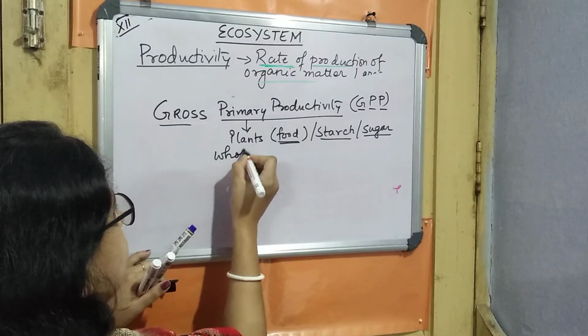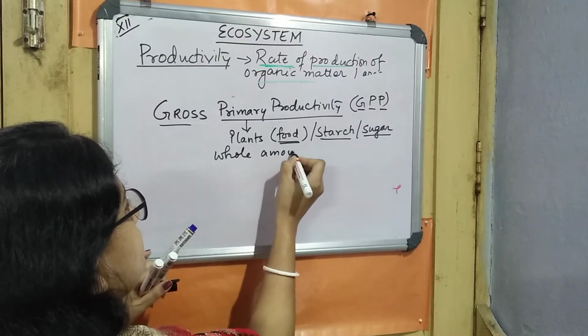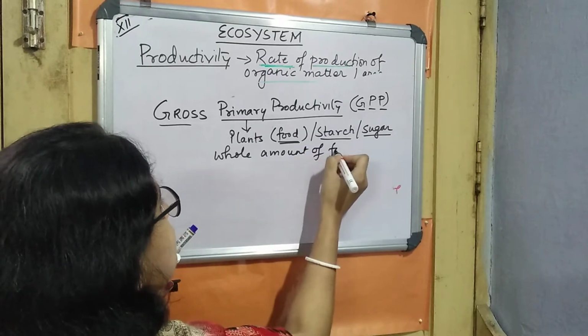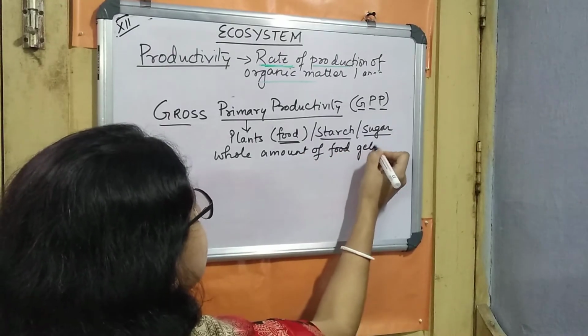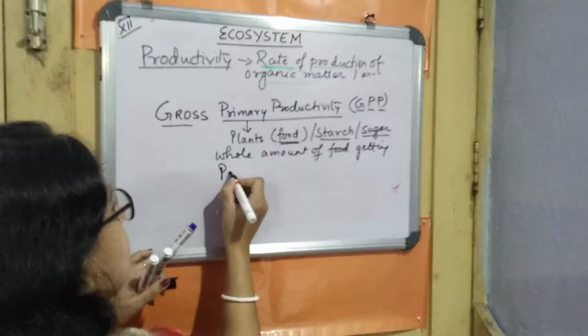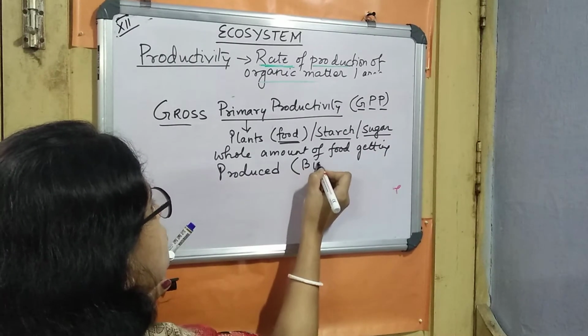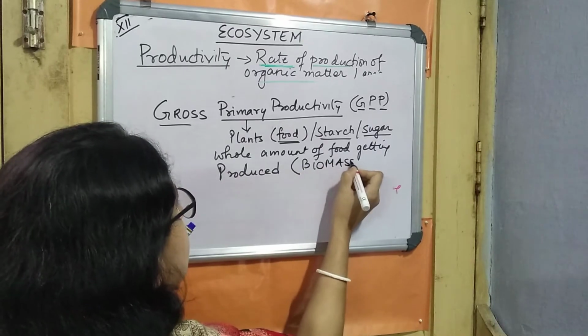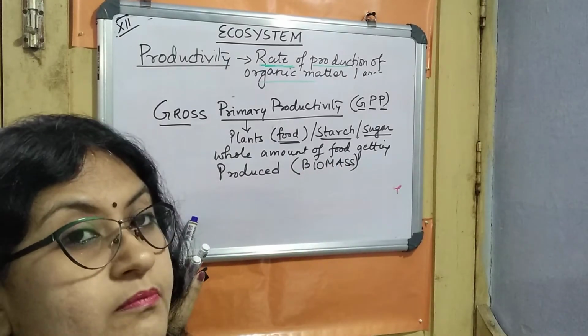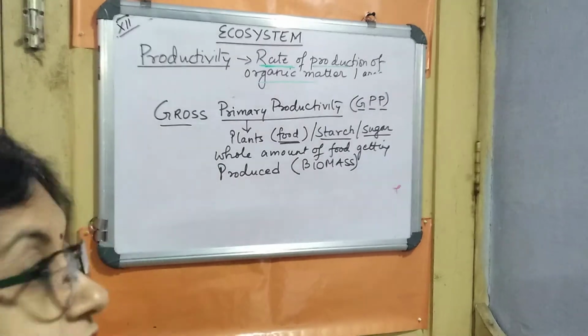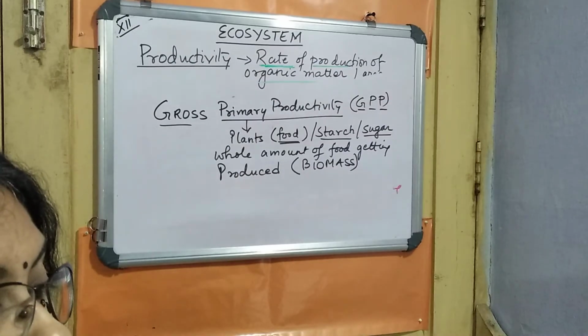The whole amount of food produced by the green plants, we can refer to as biomass also. The overall biomass of our ecosystem is termed as the gross primary productivity.